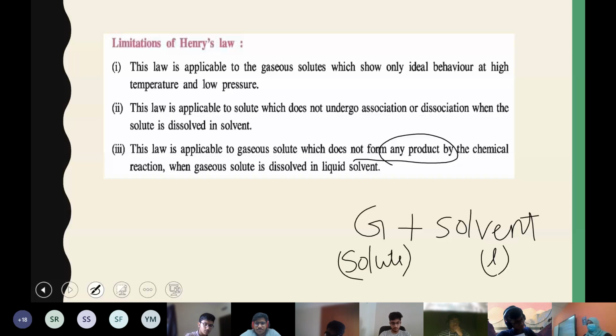So these are the three major limitations. Not very important, but still we can expect anything. Usually they don't ask for it at all, but still.